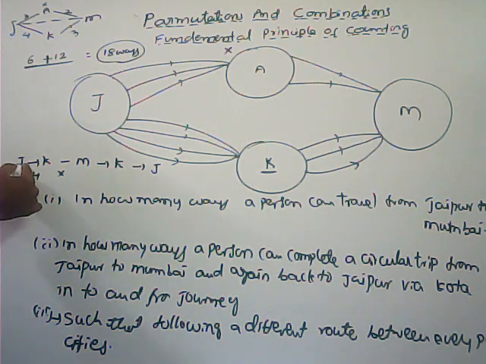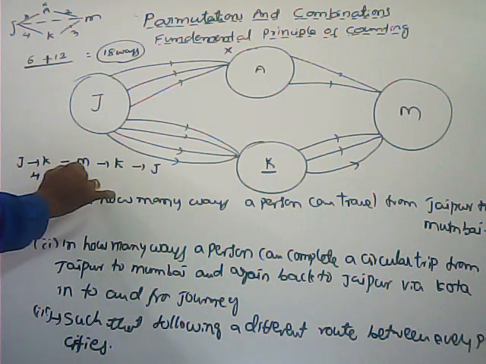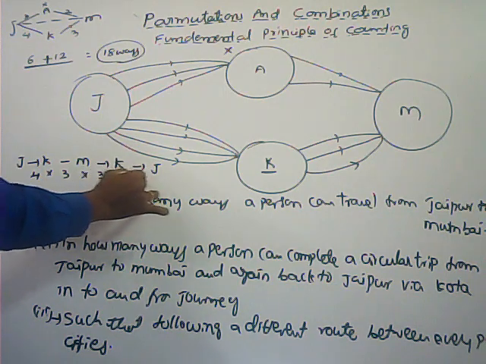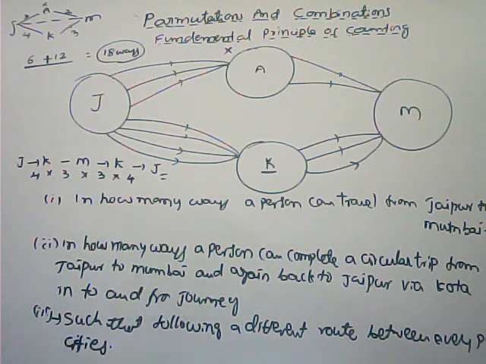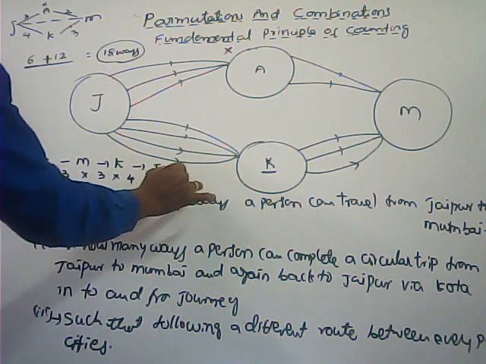See here, Jaipur to Kota 4 ways are there, and Kota to Mumbai 3 ways are there. Mumbai to Kota again 3 ways are there. Kota to Jaipur 4 ways are there. Total number of ways of traveling from Jaipur to Mumbai and Mumbai to Jaipur in a to and fro journey via Kota is equal to 4 3s are 12, 3 4s are 12, 12 12s are 144 ways.